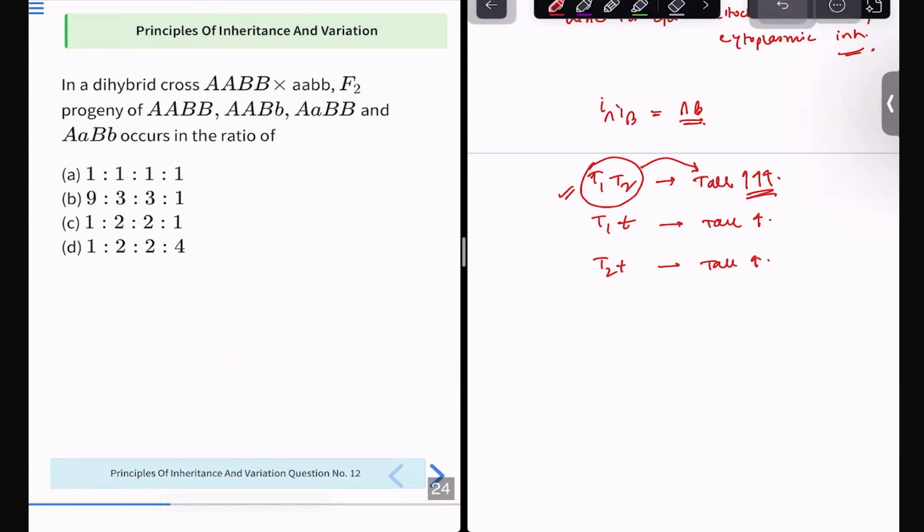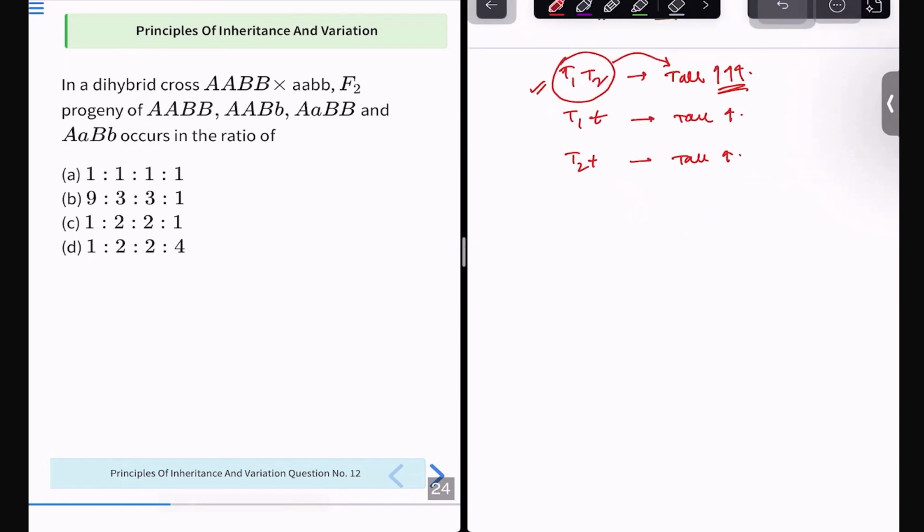In a dihybrid cross, capital A, capital B cross small a, small b. You have been asked the F2 progeny of capital A, small b, capital B, capital B, capital B, small b, and capital A, small a, capital B, and capital A, small a, capital B, small b occurs in the ratio of what they've asked you. So now you have to write the proper thing. So how will you write? I'm giving you a shortcut for this. Try to get this shortcut. This will be easier for you to remember.